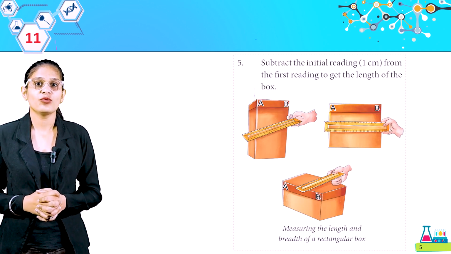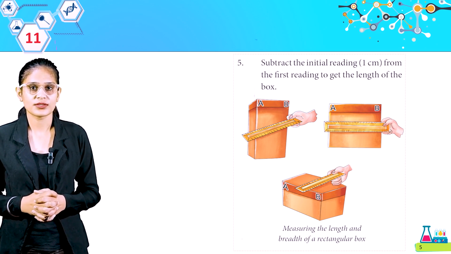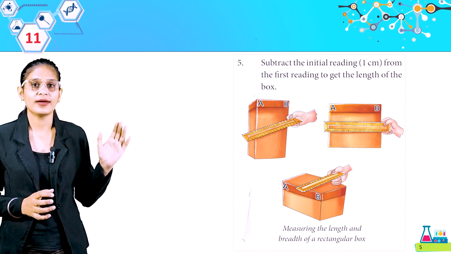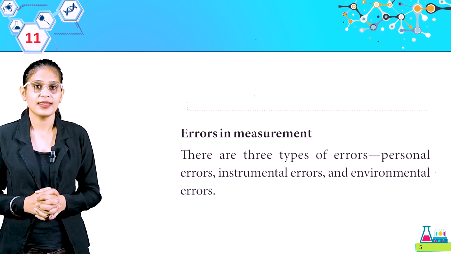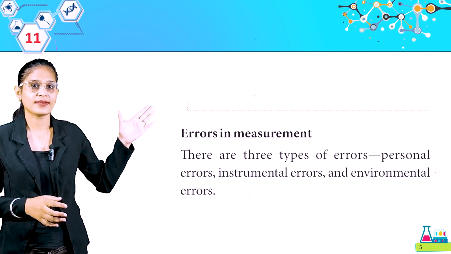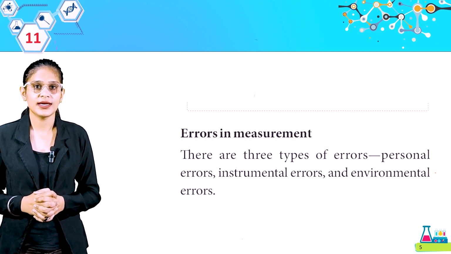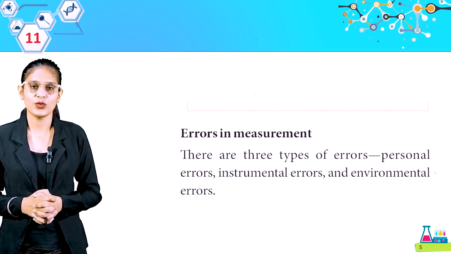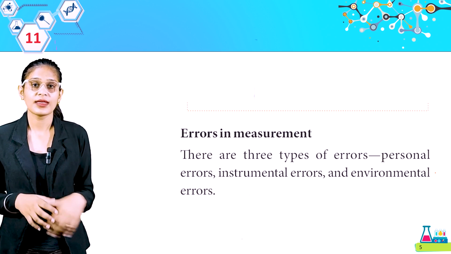Subtract the initial reading 1 centimeter from the final reading to get the length of the box. Look at these pictures. That's how you have to measure. Measuring the length and breadth of a rectangular box. Now, errors in measurement. There are 3 types of error: personal error, instrumental error and environmental error. So these are the 3 types of error in measuring.